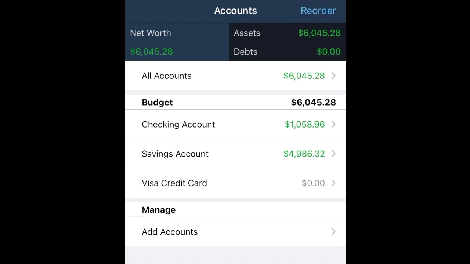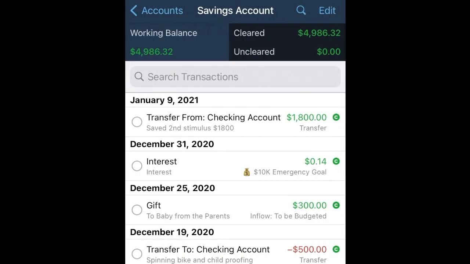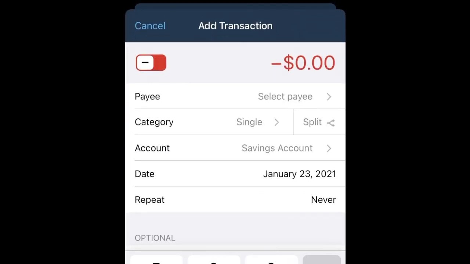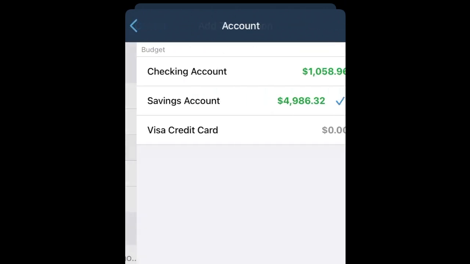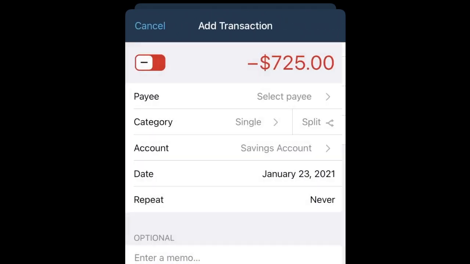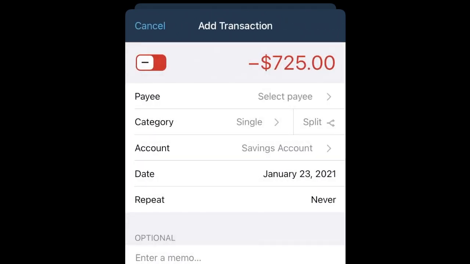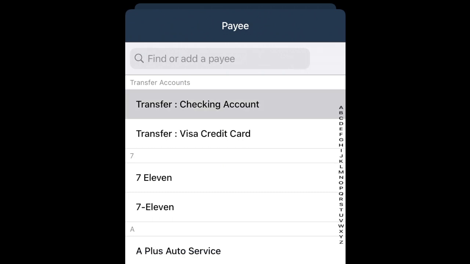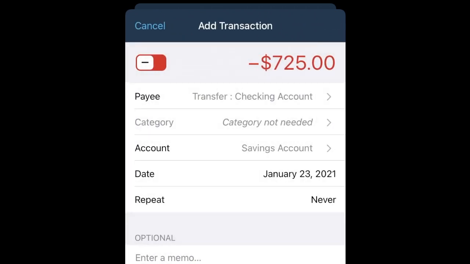What I do is I look at the category the money's coming from. So I'm going to click on savings. Okay, I click on savings. And now that I'm in savings, I'm going to add a transaction here. All right, what are we paying? Again, we're transferring $725 from the savings account. And you notice at the bottom, about halfway through the screen, the savings account is already selected. It's already selected there, right? So the $725 is going to come from there. And I'm going to transfer it to my checking account right there. $725 from the savings account to the checking account.